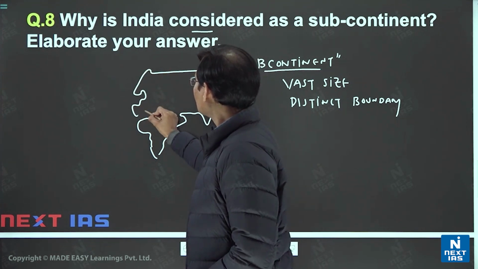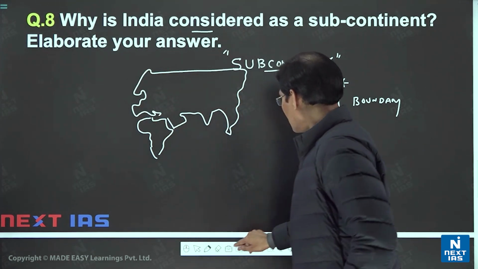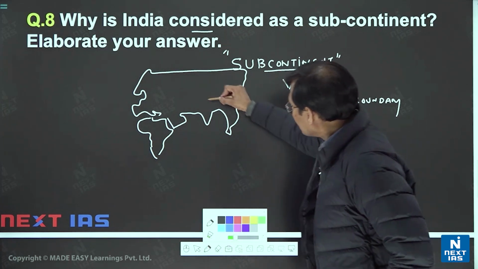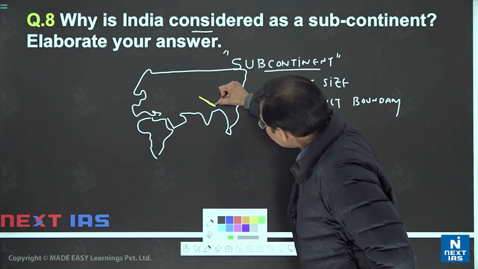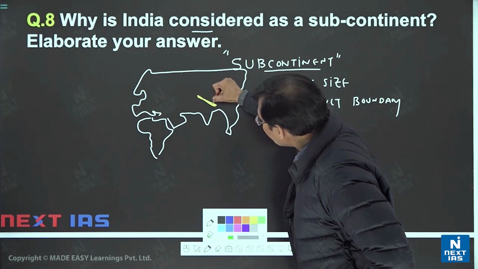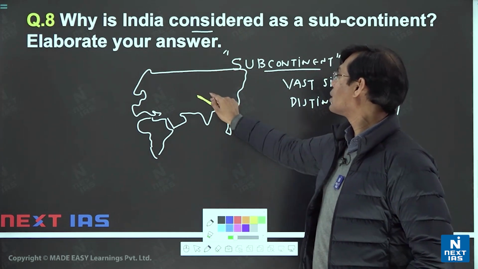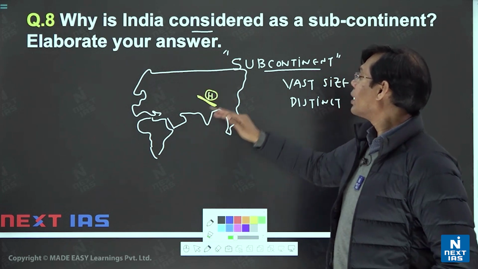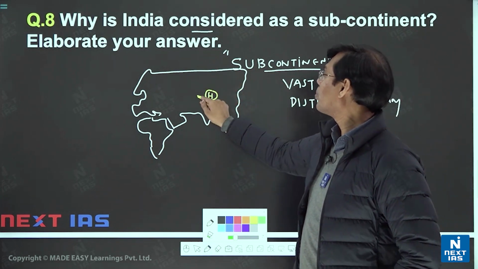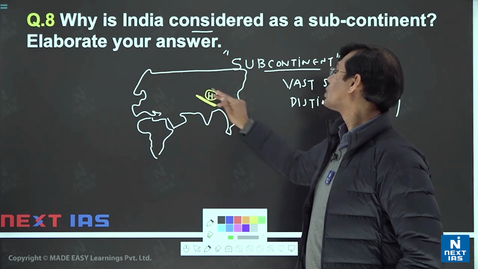In this part, on one side we have the Himalaya, the highest mountain barrier. No mountain could be comparable to the Himalaya, the highest natural barrier, separating India from China and Central Asia.